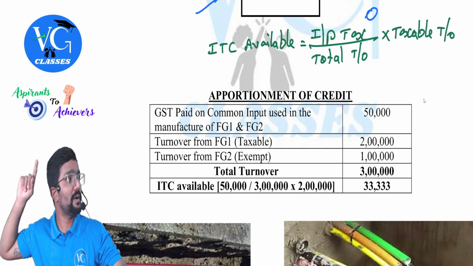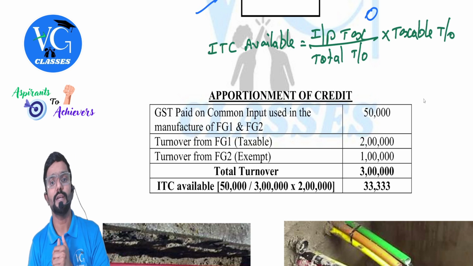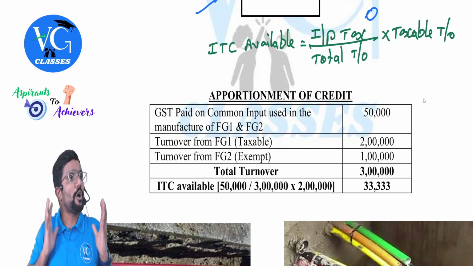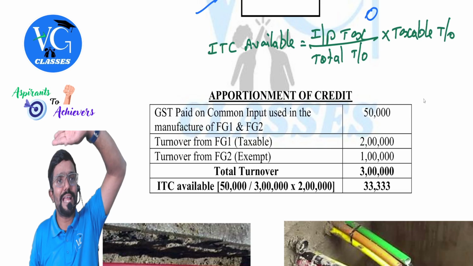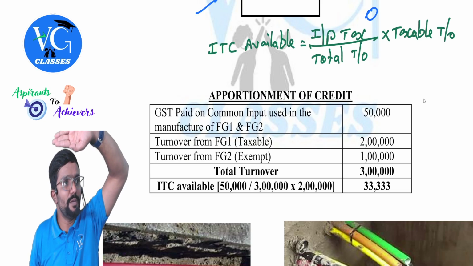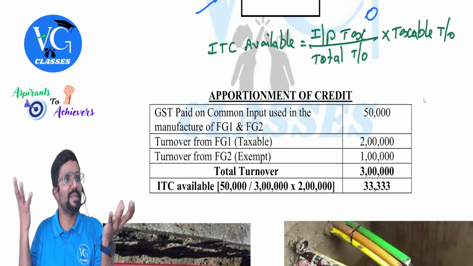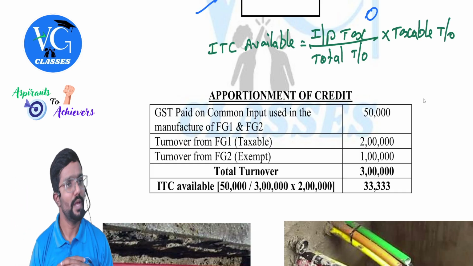Instead of taxable turnover, what will come? Exempt turnover will come, guys. I repeat, what is the ITC available? This is only with respect to common input or common input service. What should I take? Total input tax paid on this common input or input service divided by total turnover, which includes taxable plus exempt turnover, into taxable turnover. Into taxable turnover. Please be careful.